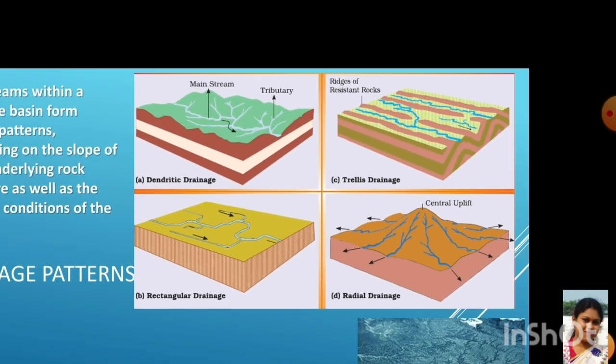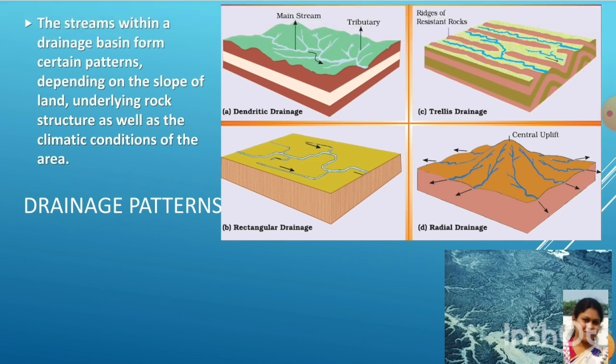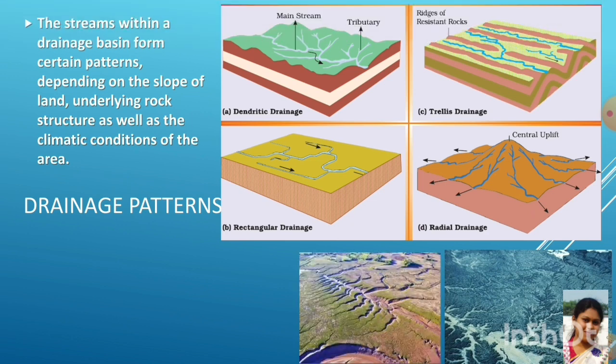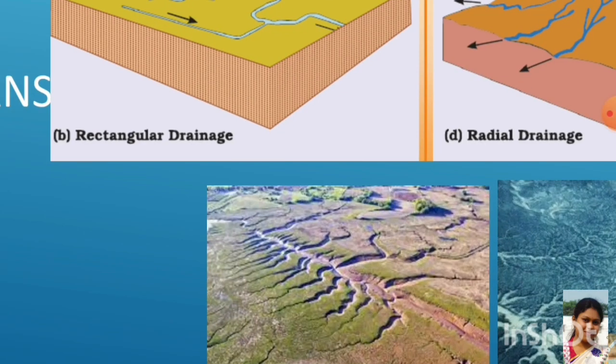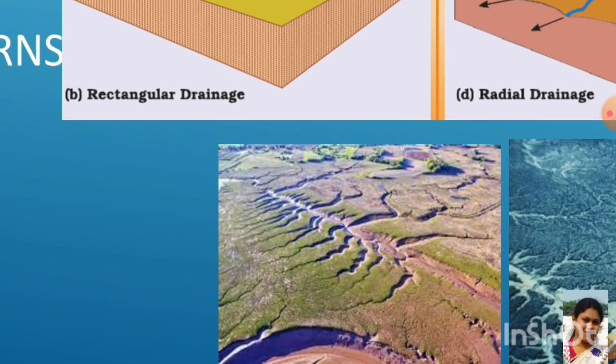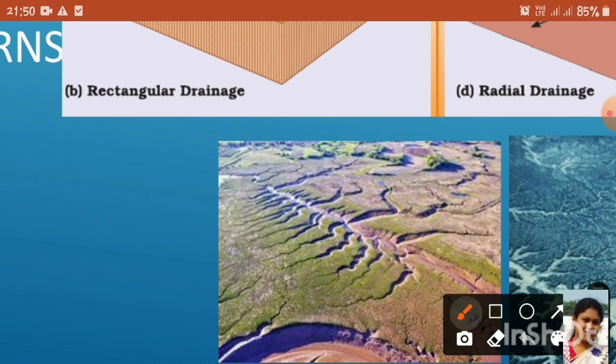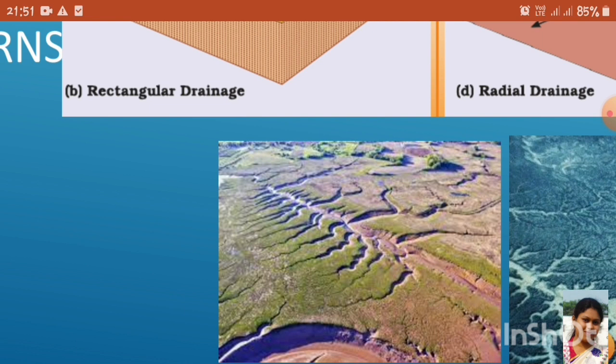Now, this is the real picture of trellis drainage pattern, a satellite image. Here we can see this is the main river and the tributaries are joined at a right angle with the main river.